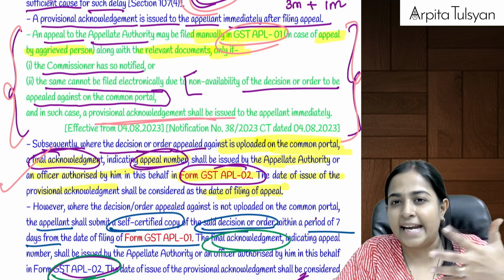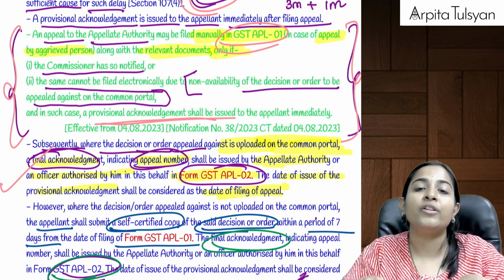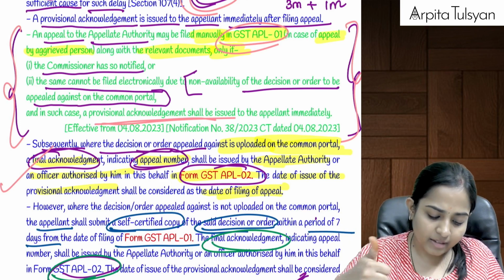Ma'am, why is this date of filing the appeal so important? Because further time periods will depend on the date of filing the appeal. Are you clear with this?